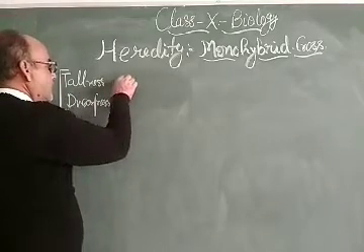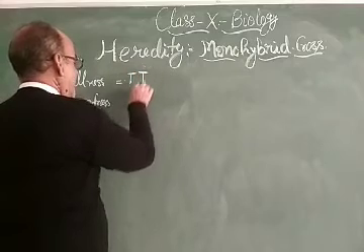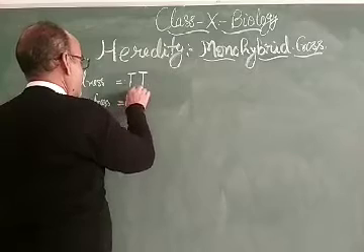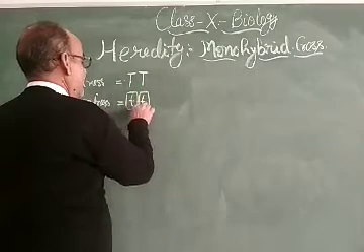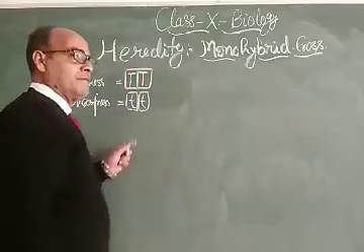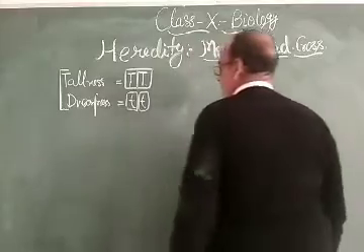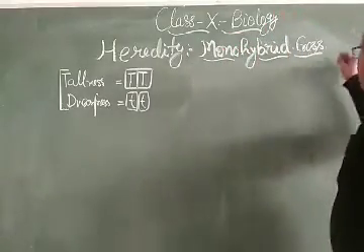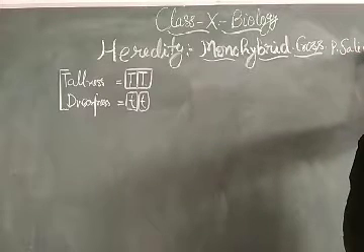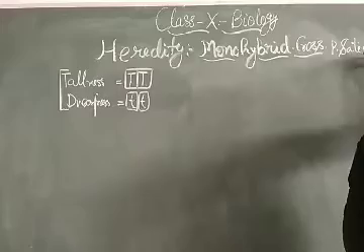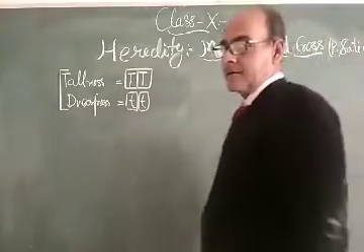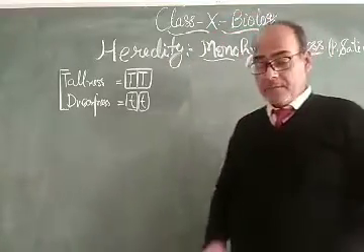Tallness is expressed as capital T, and dwarfness is expressed as small t, small t. So these are the pairs present like this, and this is the genetic structure of the particular pea plant, and he took the pea plant Pisum sativum. So he took the pea plant and the characters of opposite contrast, tallness and dwarfness.